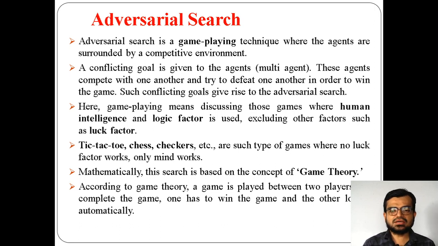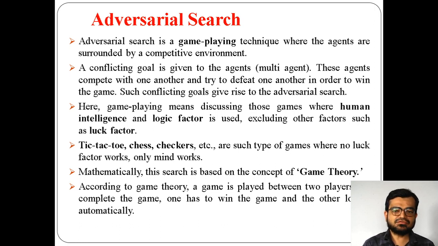Why? Because here, for example, if it is a two-player game, when the turn comes to the first player, he will play in a way that he can win the game.